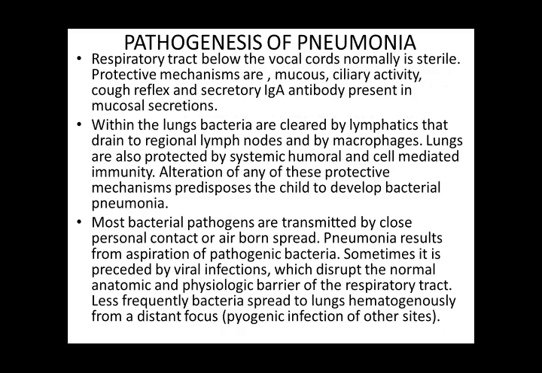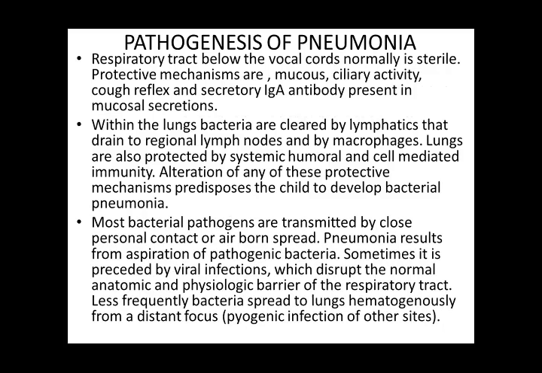What is the pathogenesis of pneumonia? You should understand that there is a part of the respiratory tract above the vocal cords, which is the upper respiratory tract, and a part below the vocal cords, which is the lower respiratory tract.